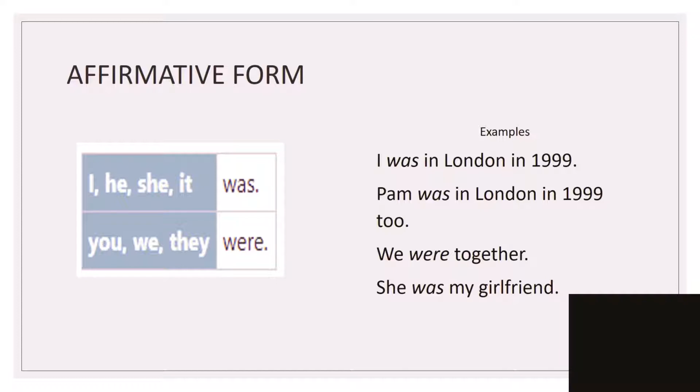I have some examples right here. I was in London in 1999. Pam was in London in 1999 too. We were together. She was my girlfriend. Please look at the singular is using was and the plural is using were.